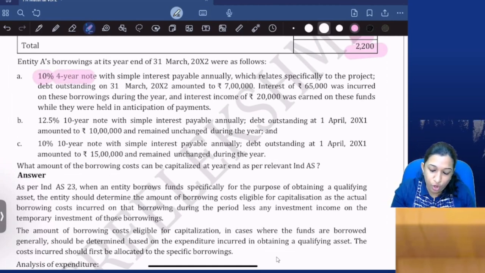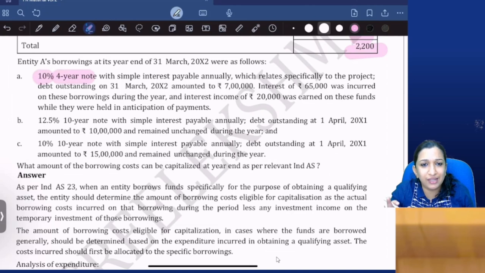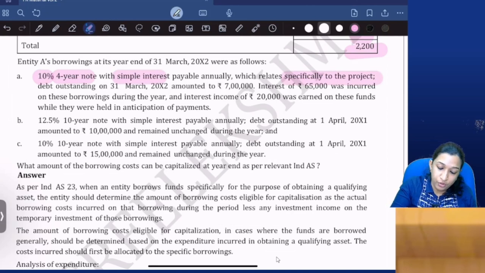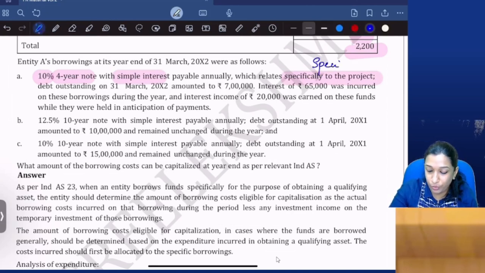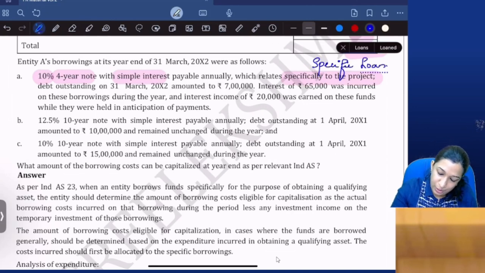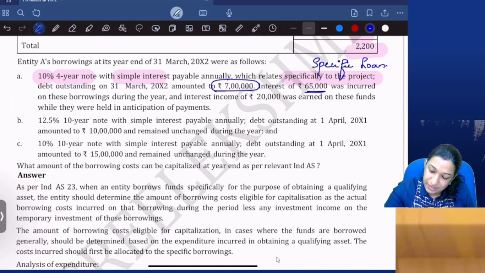A 10% 4-year note, a 10% 4-year loan with simple interest payable annually, which relates specifically to the project. What do you understand? So this is a specific borrowing. This is a specific loan. Debt outstanding at the end of the year is 7 lakhs. Interest of 65,000 was incurred on this borrowing during the year.